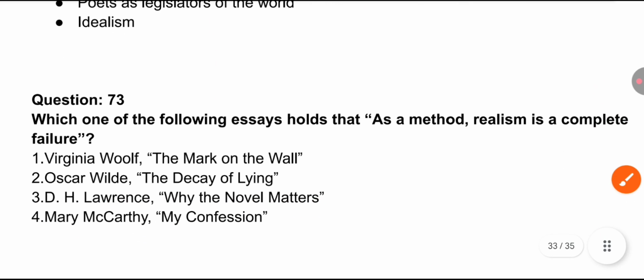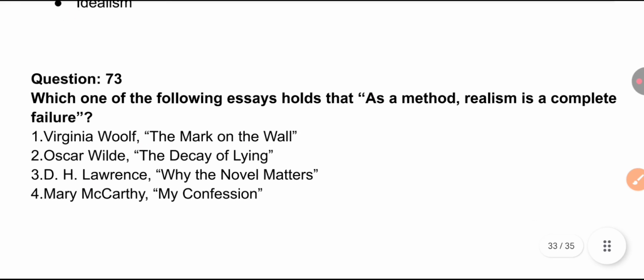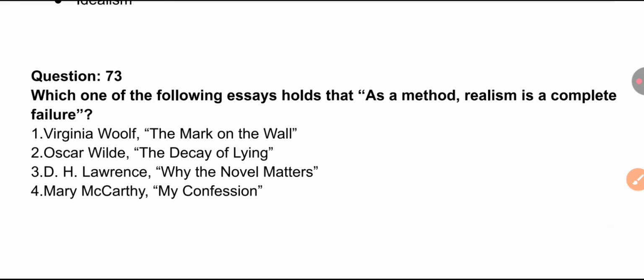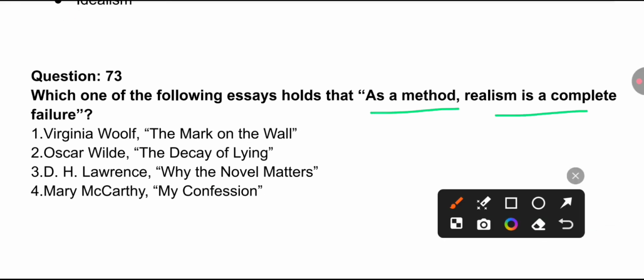And the next question we have: which one of the following essays holds that, as a method, realism is a complete failure? Which one of the following essays? Virginia Woolf, The Mark on the Wall; Oscar Wilde, The Decay of Lying; D.H. Lawrence, Why the Novel Matters; and Mary McCarthy, My Confession.